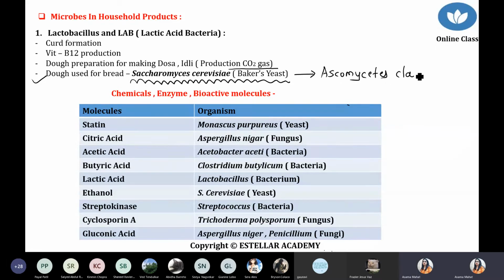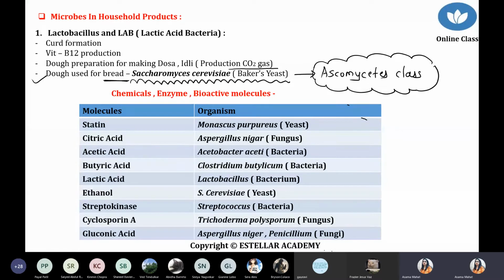Which class? Ascomycetes, right? Because fungus has different classes, but Baker's yeast is also called Saccharomyces cerevisiae. Saccharomyces is the genus name, cerevisiae is the species name. Now they are mostly used for bread preparation. Whatever we use to produce the dough, and now what happens? The same thing is happening here.